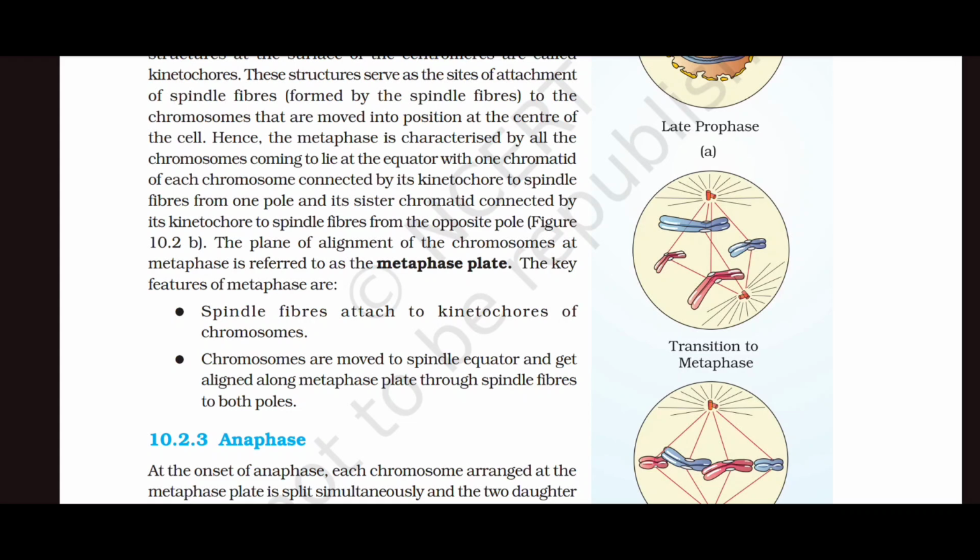The plane of alignment of the chromosomes at metaphase is referred to as the metaphase plate. The key features of metaphase are: first, spindle fibers attached to the kinetochores of the chromosomes. Second, chromosomes are moved to the spindle equator and get aligned along the metaphase plate through spindle fibers to both poles.